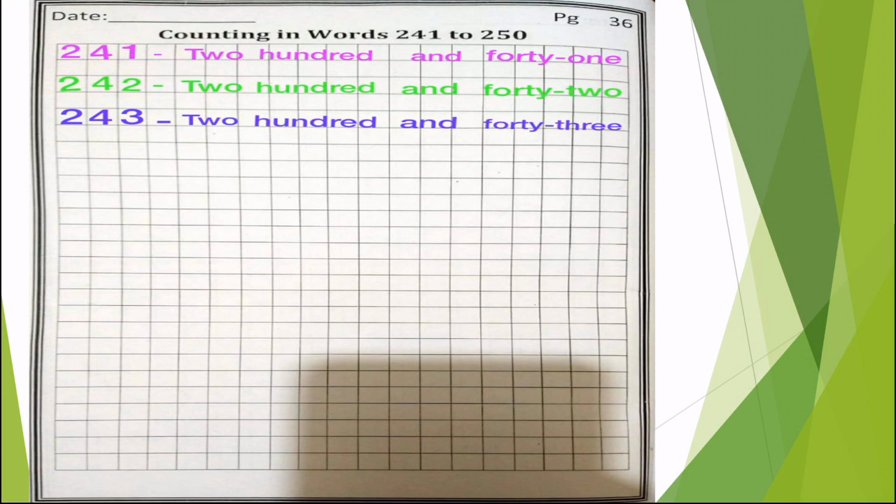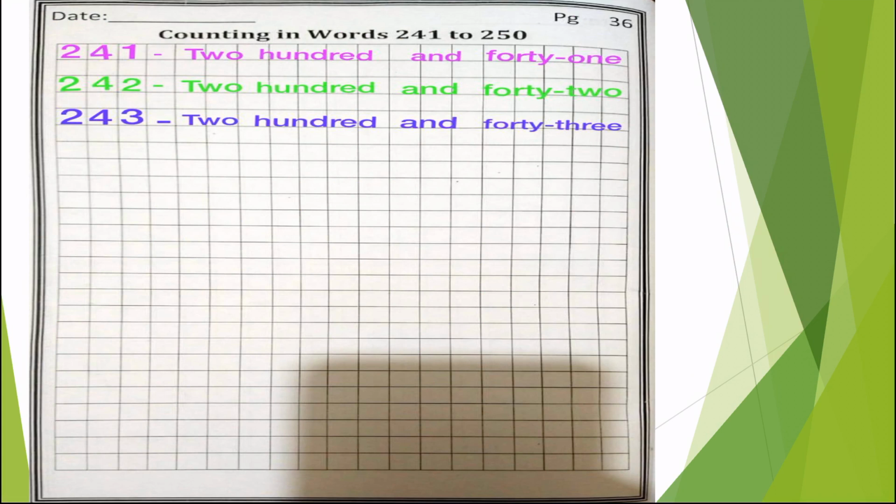So let's start the next line. Skip the next line and go to the third line. 242. 2 in the first box, 4 in the second, and 2 in the third, because 242 is a 3-digit number. You have to write a single digit in one box. So 2 in the first box, 4 in the second, and 2 in the third. In the fourth box, you will write a dash.